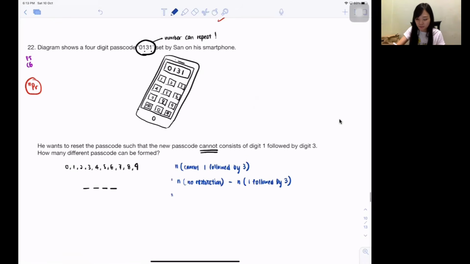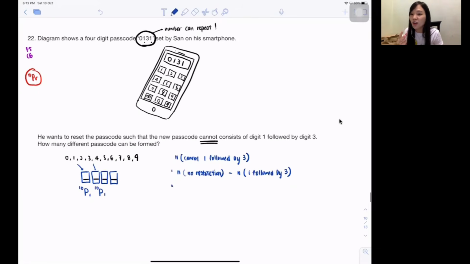It means it can repeat. That means all the individual numbers are fighting for the seats. I have 10 numbers, and all the 10 numbers can go inside the first seat. Isn't it 10P1? All the 10 of them fight for this one seat. Second one, 10P1, because all the 10 of them also can fight for this one seat, since all the numbers can repeat. So it's not like the first one has been used already, then that number cannot go inside the second one.